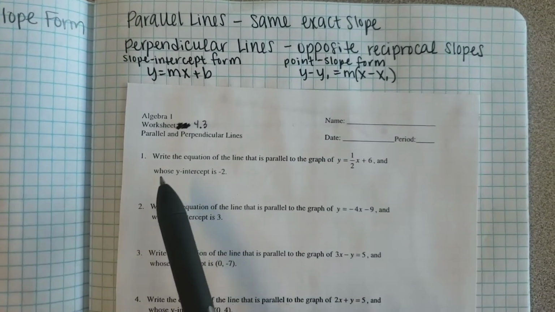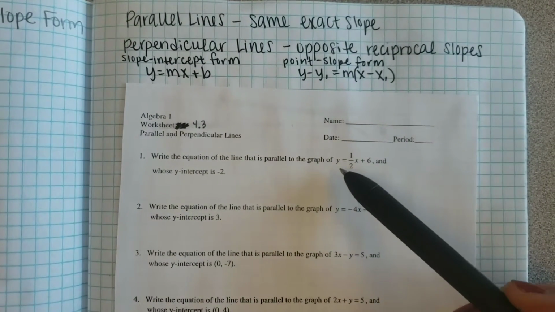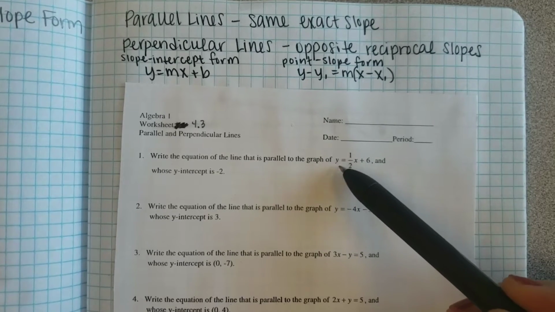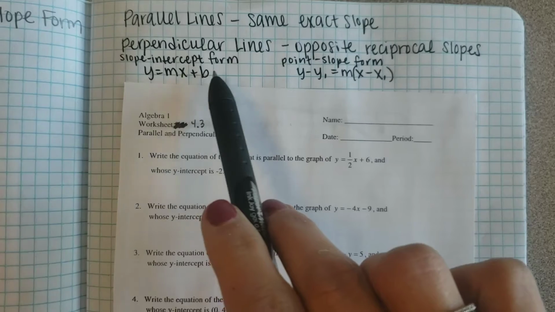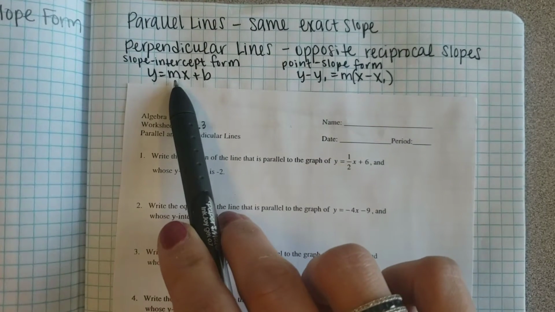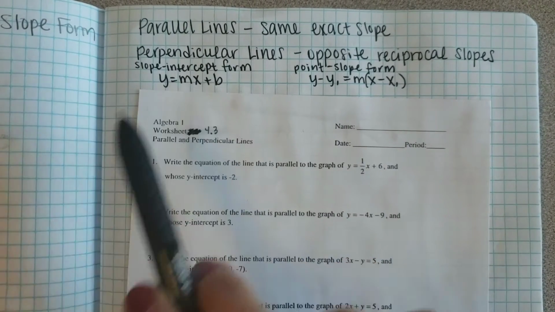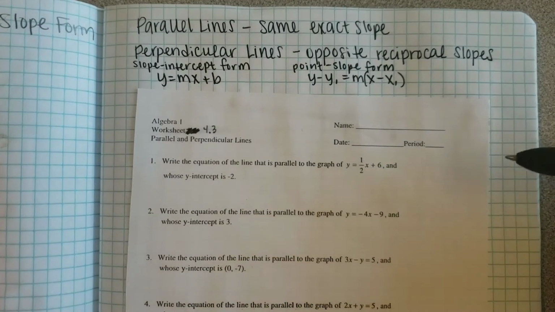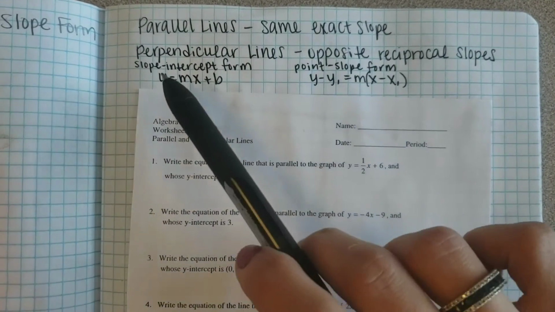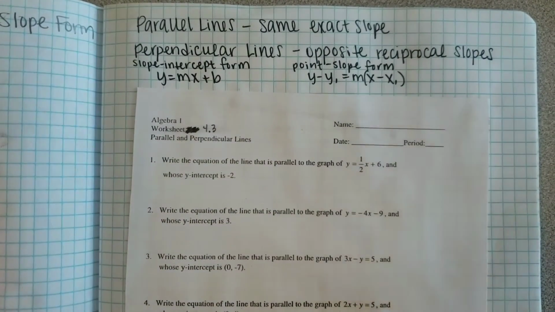So for the first problem, we need to first make sure on each of these that when we solve it, we can easily tell what the slope is. And in order for us to do that, y has to be by itself. It needs to be in slope-intercept form to tell what that slope is. So we're going to make sure of that first. Then we're also going to figure out what information they are giving me, what pieces do they give me, and which form is that going to. Do they give me a slope and an intercept, or do they give me a point and a slope? So we'll have to decide that as well.